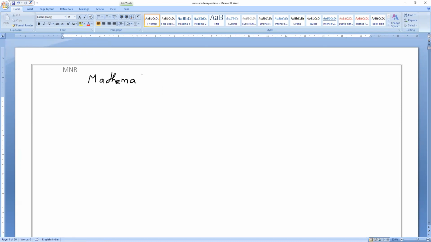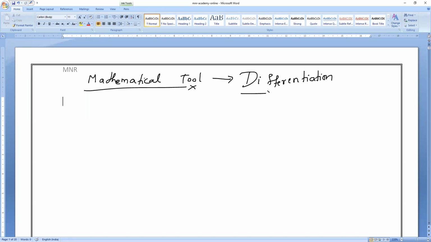The mathematical tools required for our class 11 physics, the most important concepts are differentiation as well as integration. So now in today's class, we are going to see what differentiation is and how it will be helpful for us. So now observe very carefully, all of you.